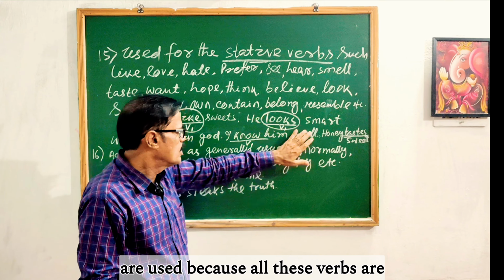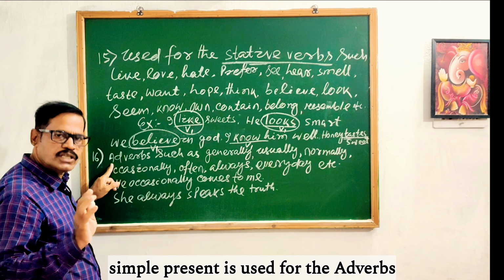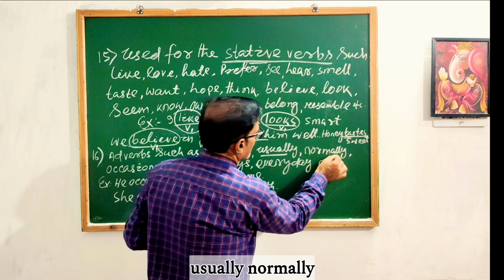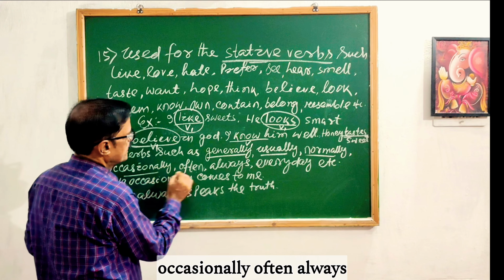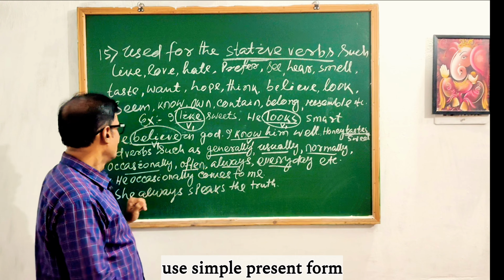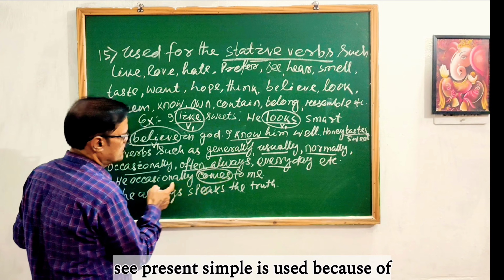Then the last use, that is rule number 16. Simple present is used with adverbs such as generally, usually, normally, occasionally, often, always, every day, every year, every month, etc. These are adverbs of time and adverbs of frequency. With these adverbs of time and frequency, we use simple present form. Example: he occasionally comes. Present simple is used because of occasionally.